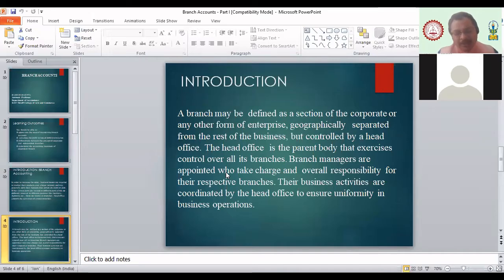Now this branch manager is appointed basically on two bases. One, where you appoint the branch manager and give him a fixed amount of salary, and the other, where apart from that salary you give him some commission also, which is directly related to the sales. If there is more sale, he will get the fixed salary plus, in addition, commission also. Are you aware of this? If you give additional commission, beta, he will put in his 100% effort and try to increase sales more and more. Yes or no, everyone? Yes, sir.